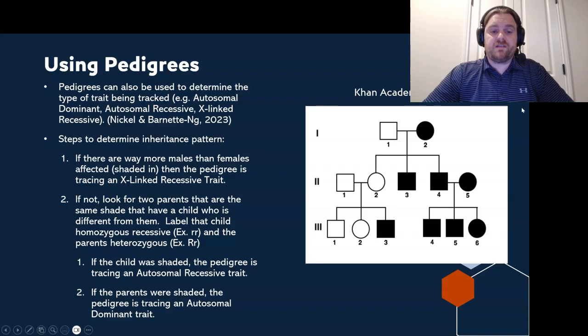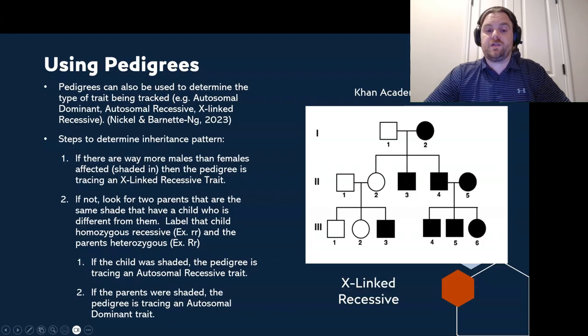So for step one, like it says, check to see if more males are affected than females. So we count our affected individuals. There are 3 females and then 5 males. So that in and of itself stops us there and lets us know that we are looking at X-linked recessive traits here.